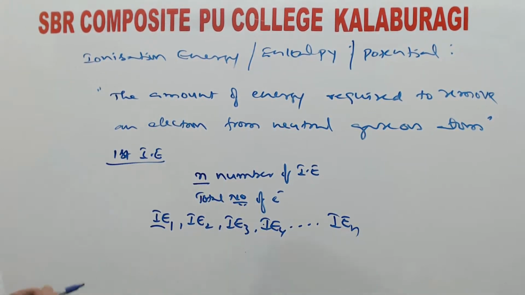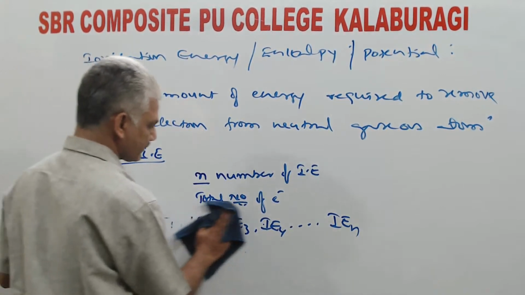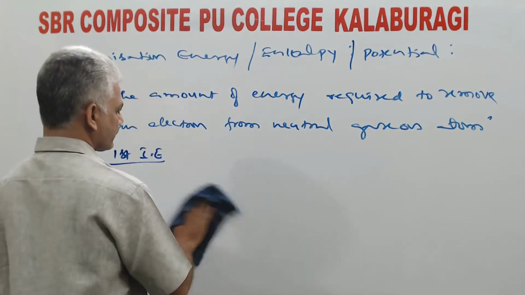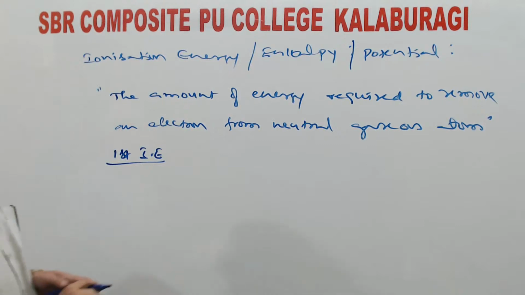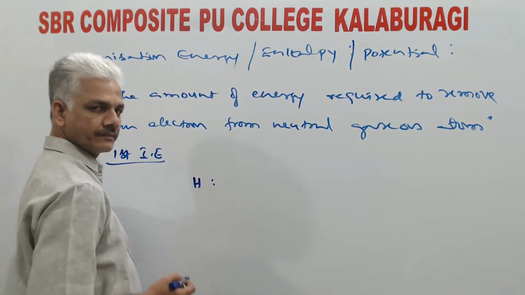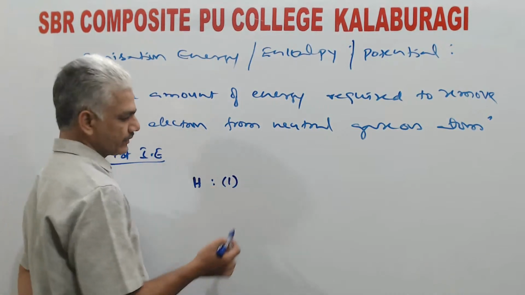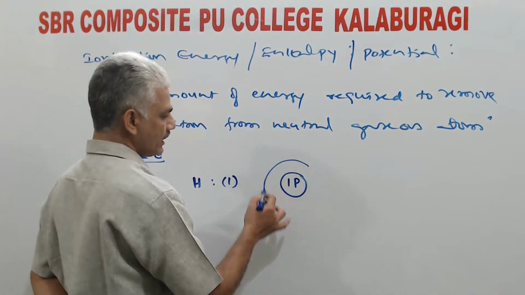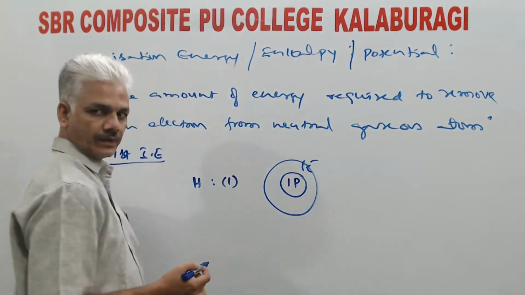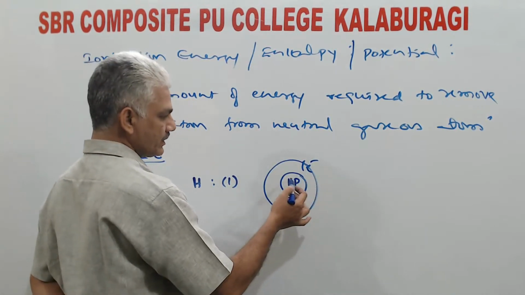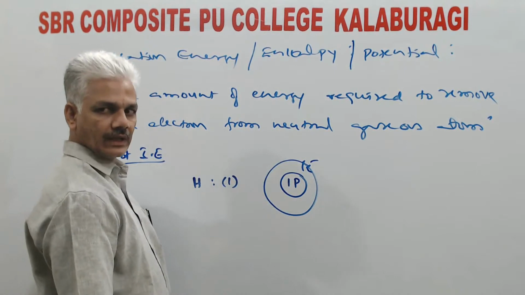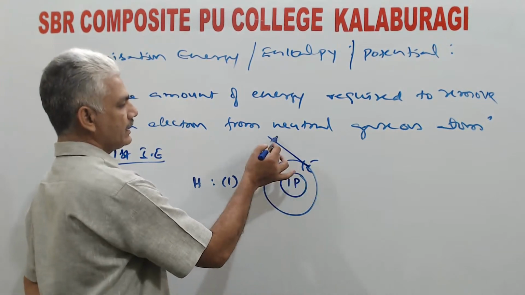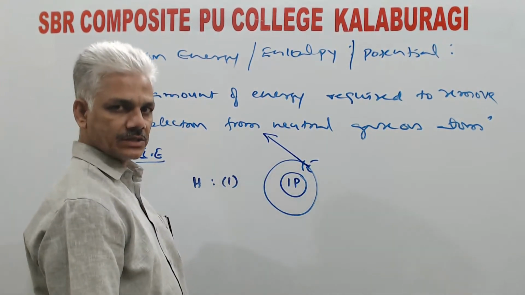Say, for example, if you take hydrogen atom, its atomic number is 1. How can you visualize hydrogen atom? One proton is present inside the nucleus and one electron is moving around it. Now, there is an attraction force between the nucleus and the moving electron. Because in the absence of nuclear force of attraction, simply the electron will fly away in the tangential direction.